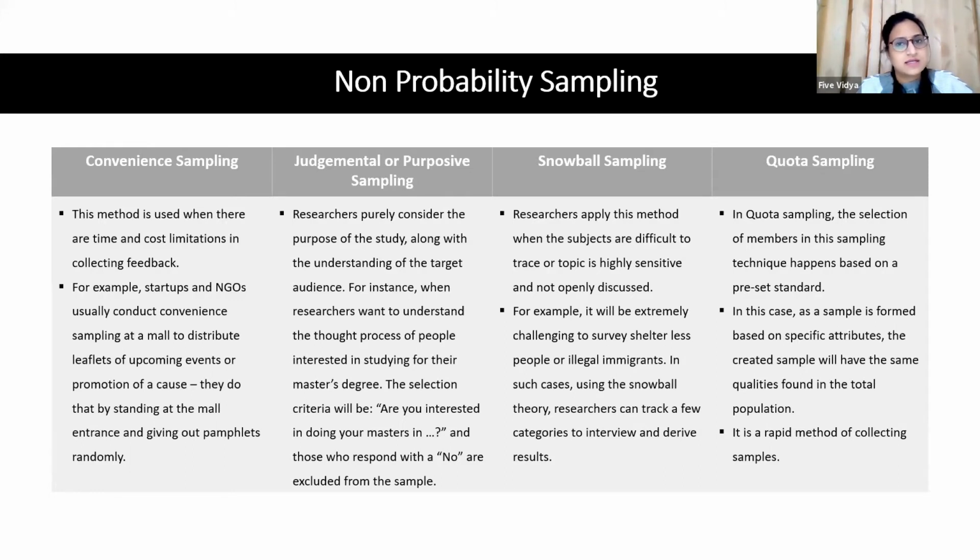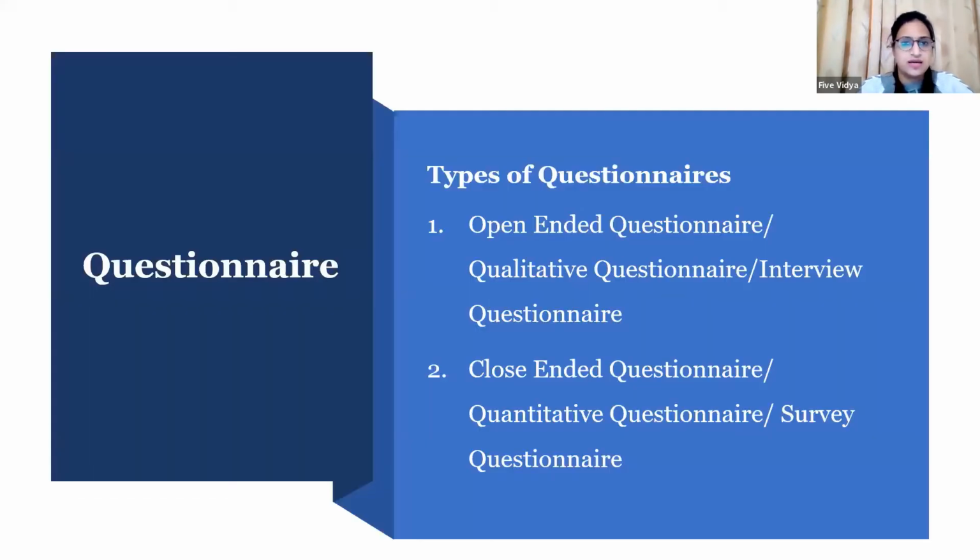So once you have selected your sample size, after that you also need to mention your sampling technique. One of you asked how to justify. So this could be used as one of the points to justify your sample size. Correct? So let's move ahead. I hope this is clear, and there are not many questions here.